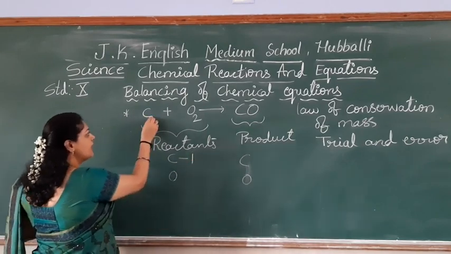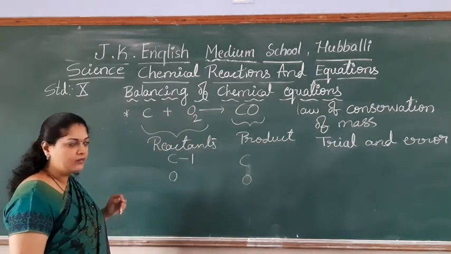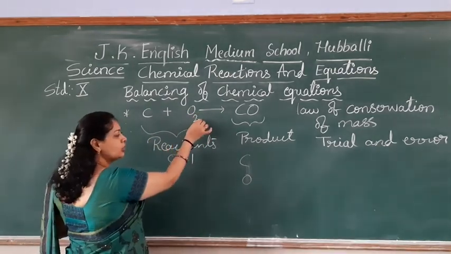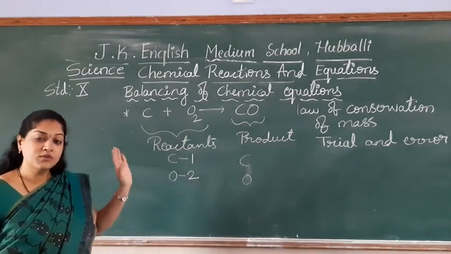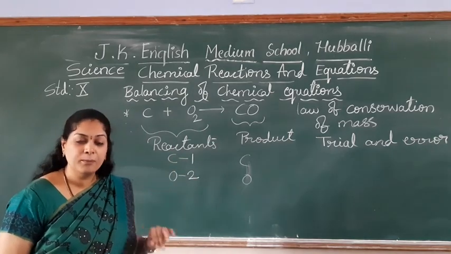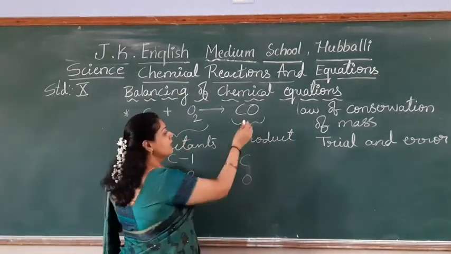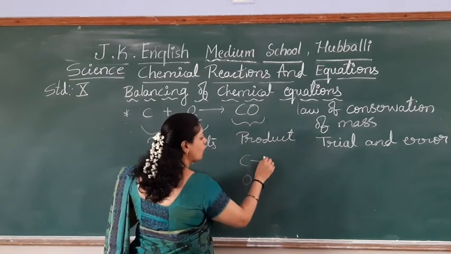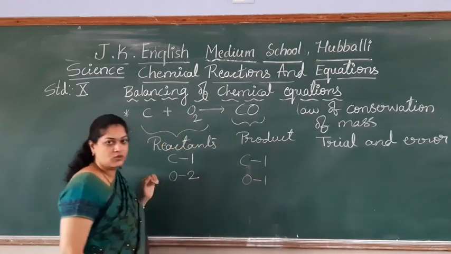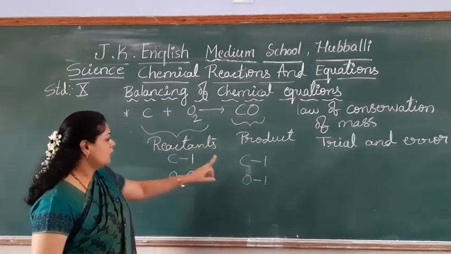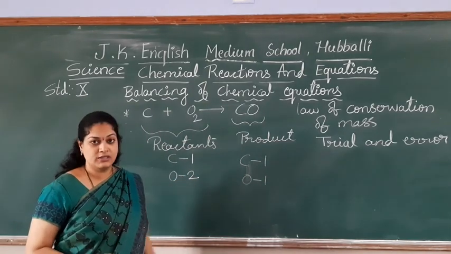One carbon atom has taken part in this chemical reaction. Okay, 2 oxygen, here 1 oxygen.